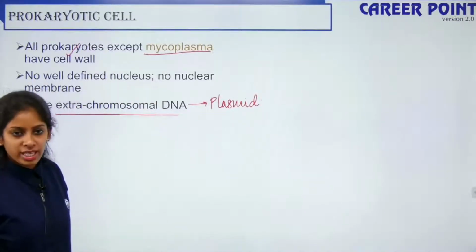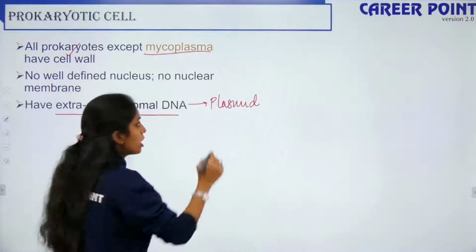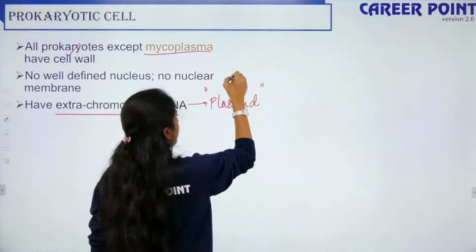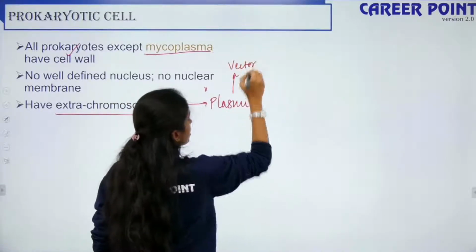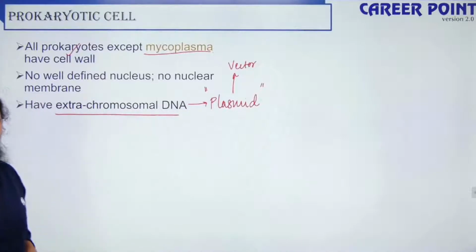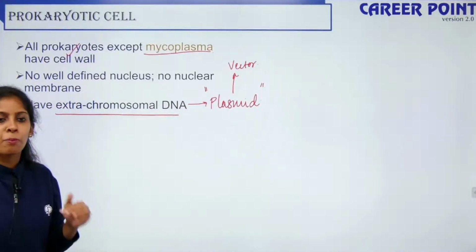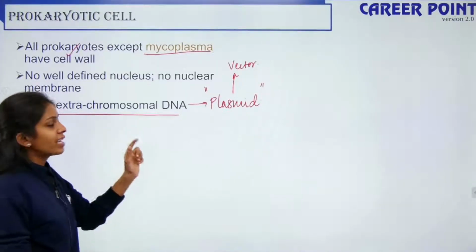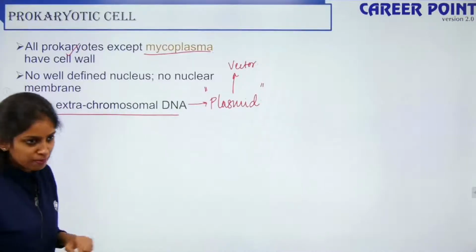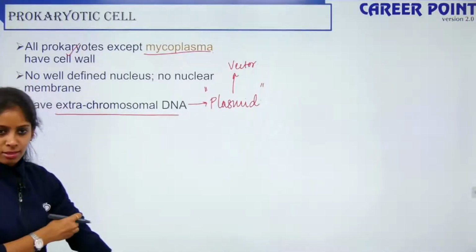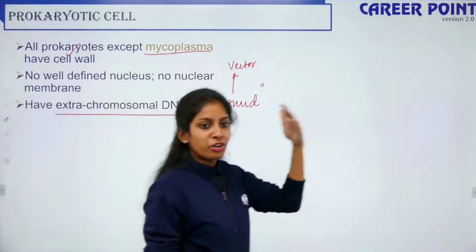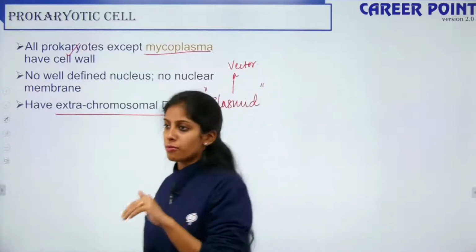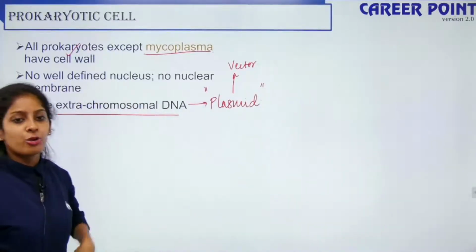So what is the function of these plasmids? We'll talk about it later, but remember all prokaryotes have plasmids which can be used as a vector. We are in the era of gene therapy, genetic revolution, etc. If I want to take one gene from me and put it inside Shrimpy, I will not take it like this and put it. It is at genetic level. So I need someone to carry it and put it inside Shrimpy. So I use a vector, that is a plasmid. For example, if you want to go from here to Mumbai, I take a flight, I take a train. Similarly, if a gene has to be transferred from my body to Shrimpy's body, then I use a plasmid.